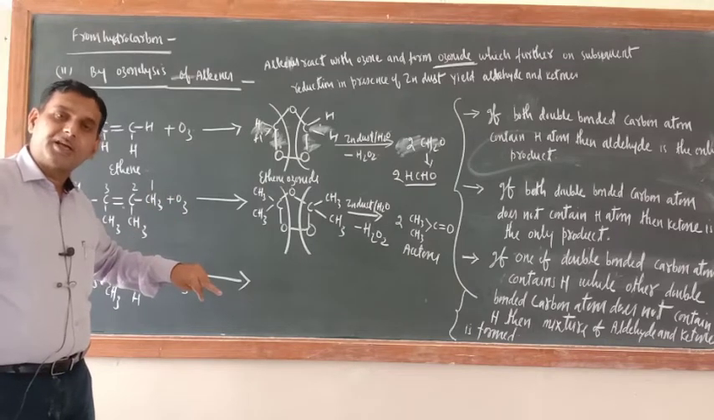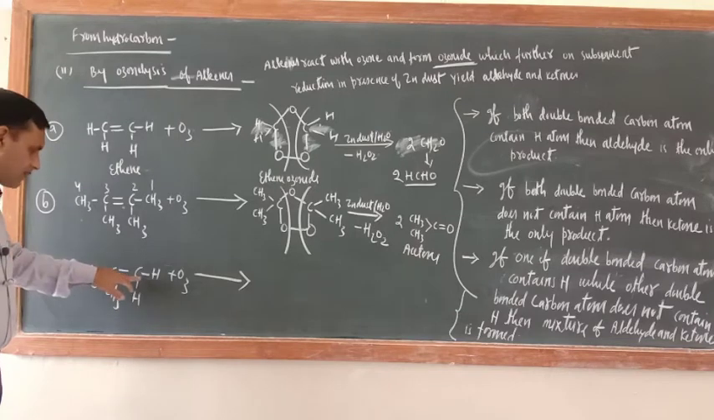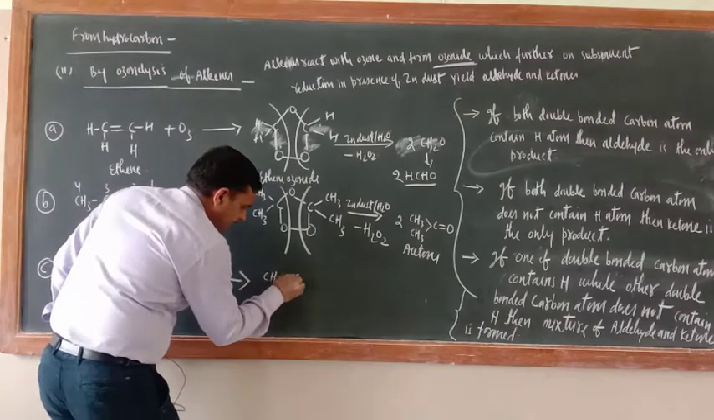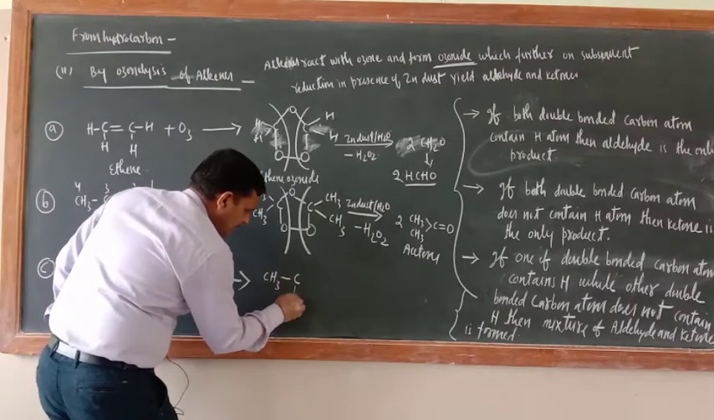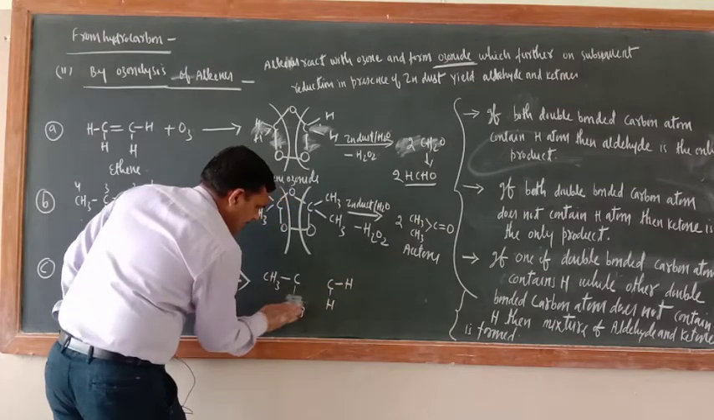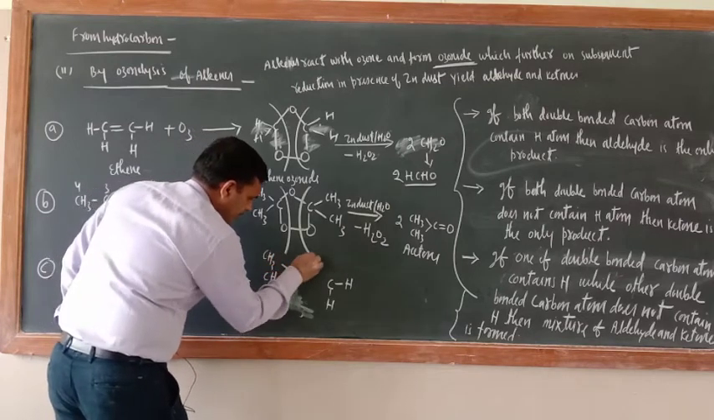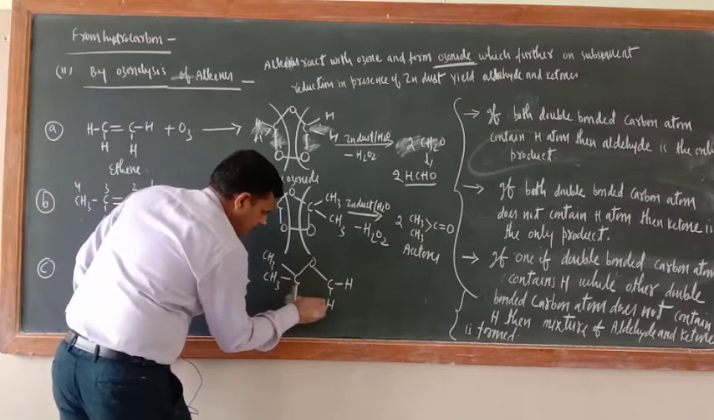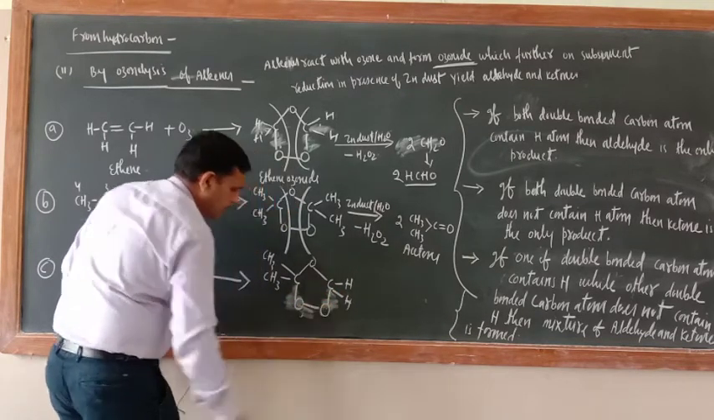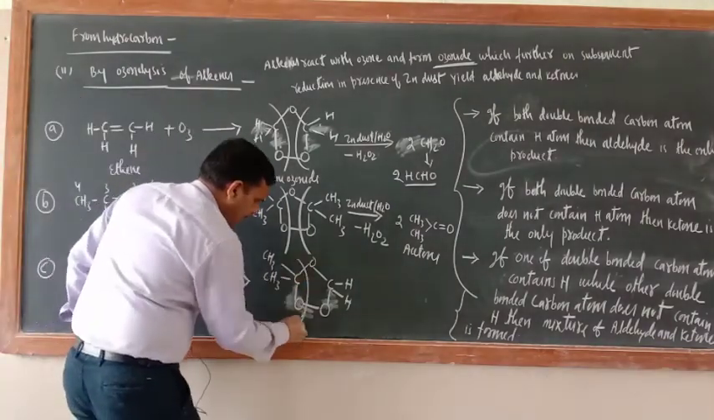If one is containing hydrogen and the other is not, like here, this one is not containing hydrogen, but this one is containing hydrogen. So what is the product here? The product is CH3, C, and here CH3, here C, and here H, here H. So here what is the product? Write down here CH3, this is O, now this is H, this is O. Correct? Now just see, breaking from here and here.